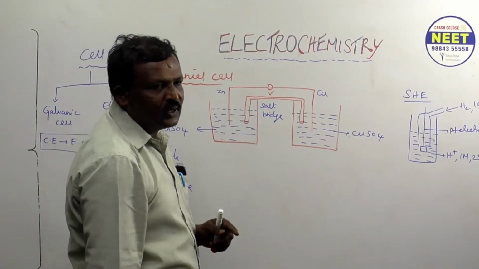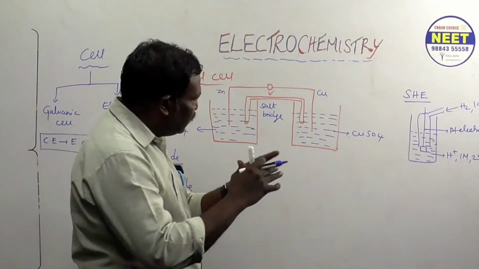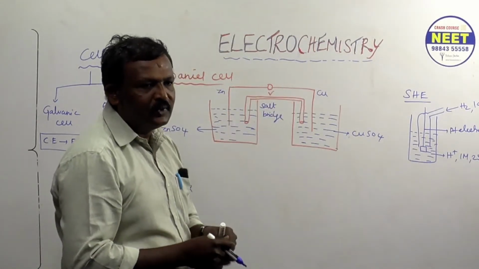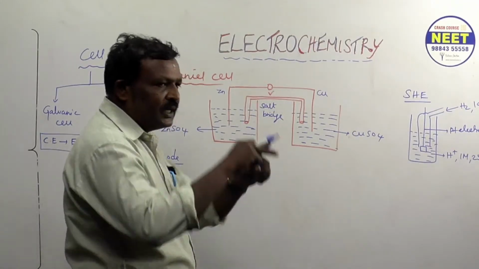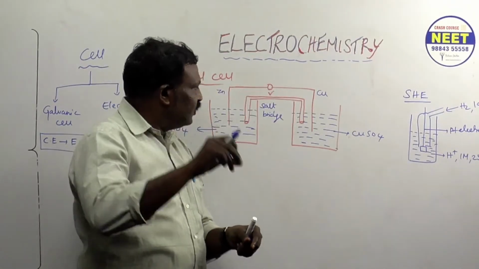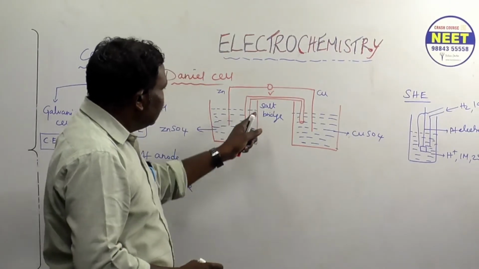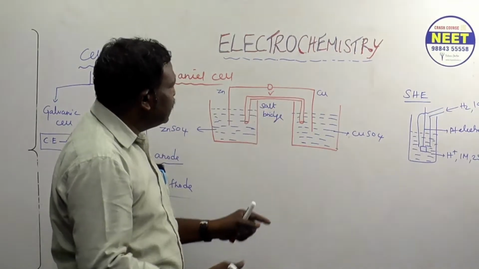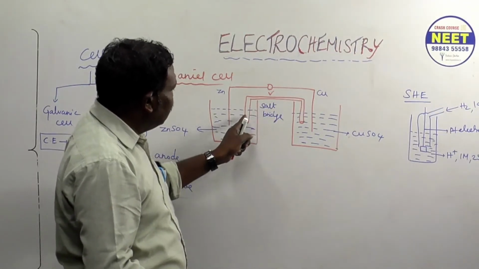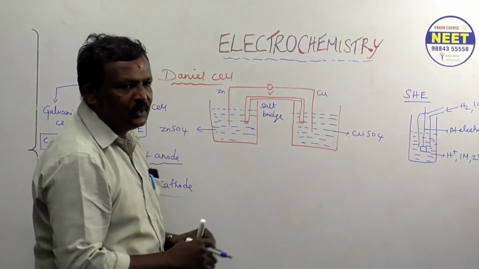Salt bridge. Okay. Unless you put the salt bridge, there is no reaction, because the circuit is not complete. That's the purpose of the salt bridge. Whenever the circuit is complete, then only electrons will flow. Then one more purpose is there: it prevents the 2 solutions from mixing up.